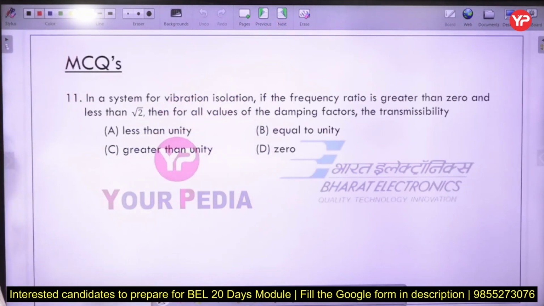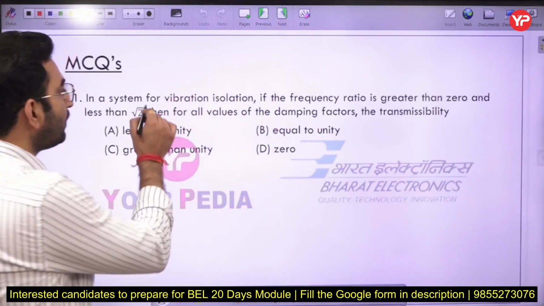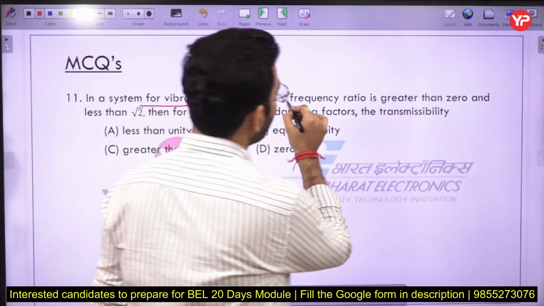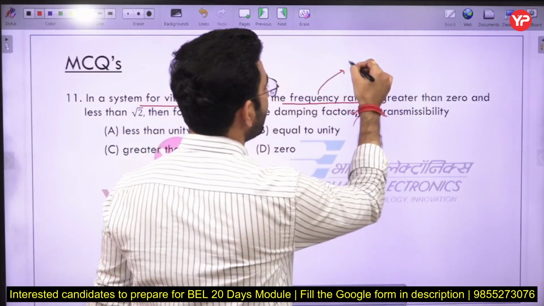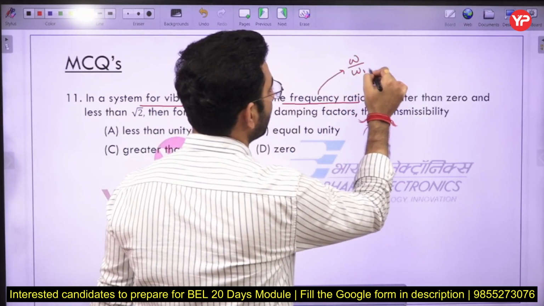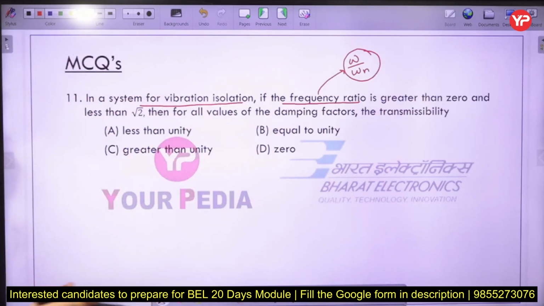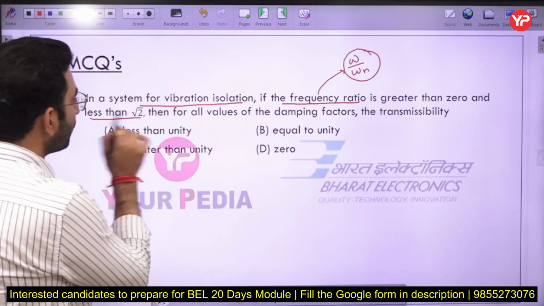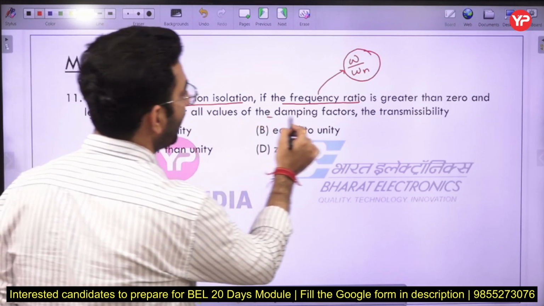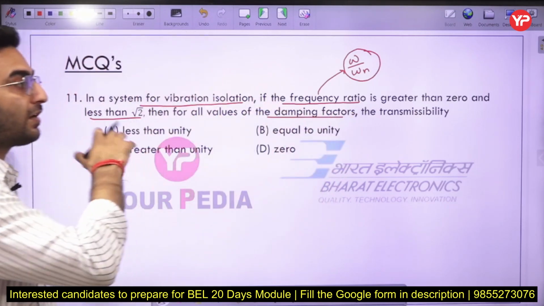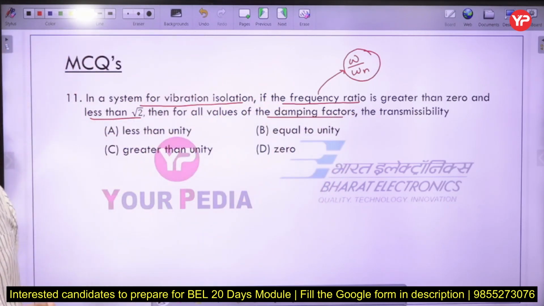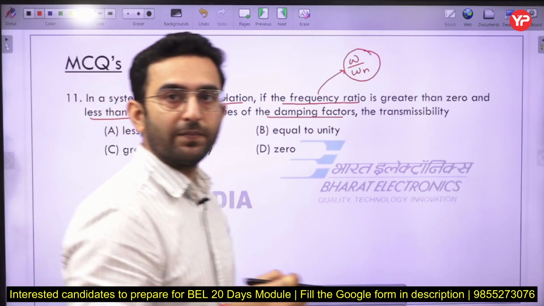question number 11. In a system for vibration isolation, if the frequency ratio, means omega by omega n, is greater than 0 and less than √2, then for all the values of the damping factor, the transmissibility will be. What is the meaning of transmissibility?